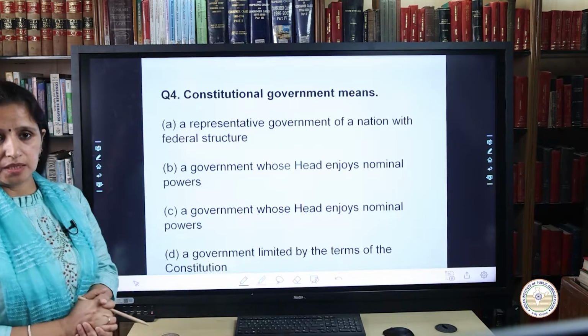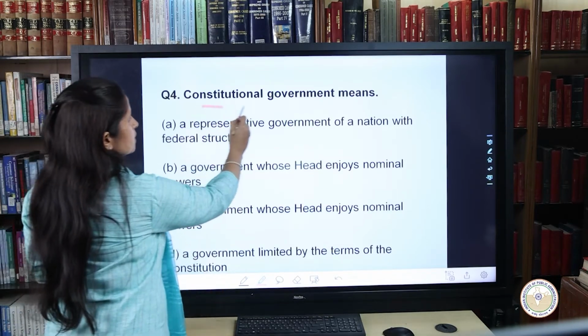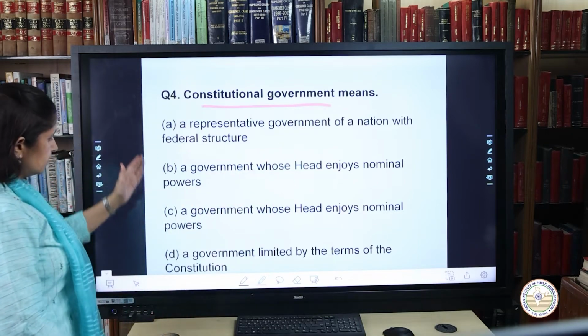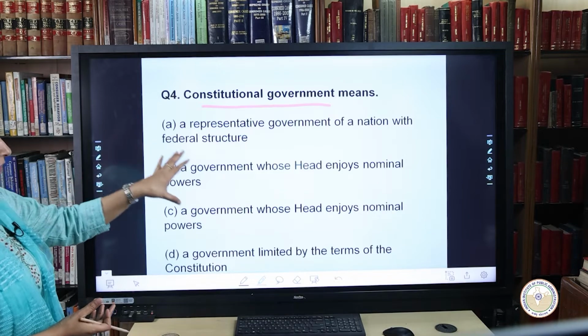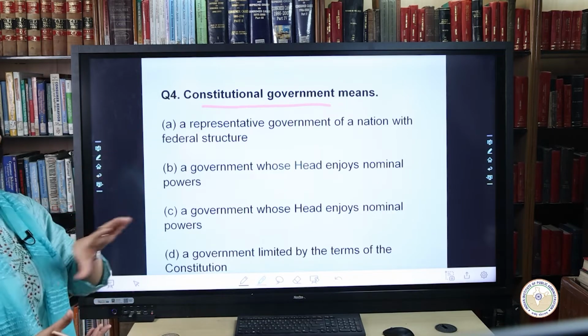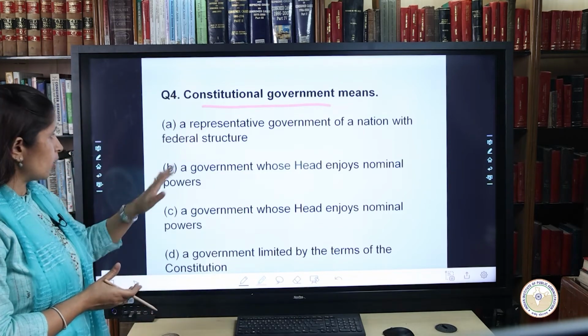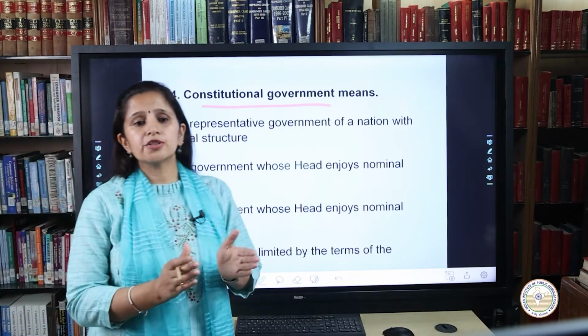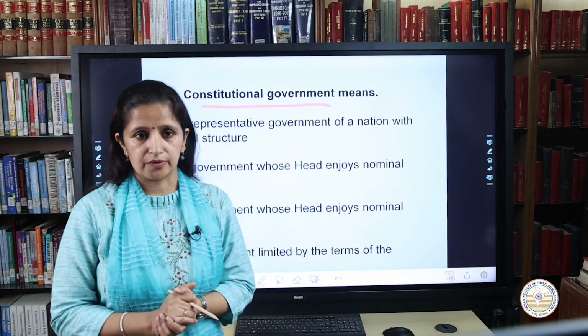Constitutional government means. So here we need to actually understand what is constitutional government. Now the number of options A, B, C, D clearly define in a different manner what constitutional government actually means. So we need to understand, keeping in view the 4 options which are there, a constitutional government is one that is defined by the constitution of the country.